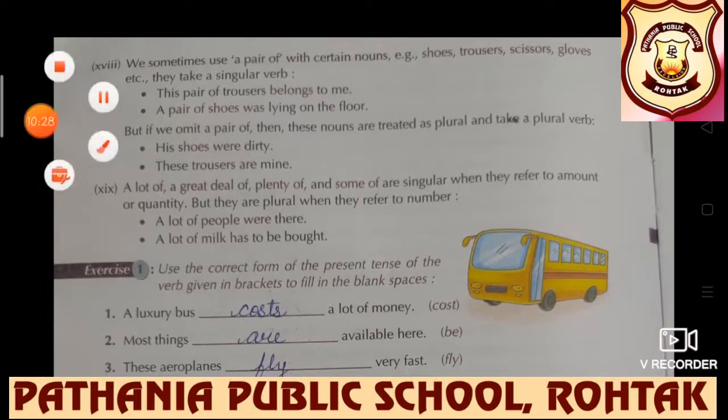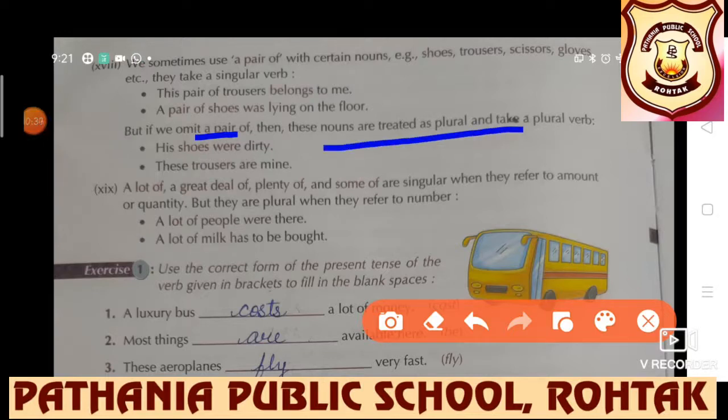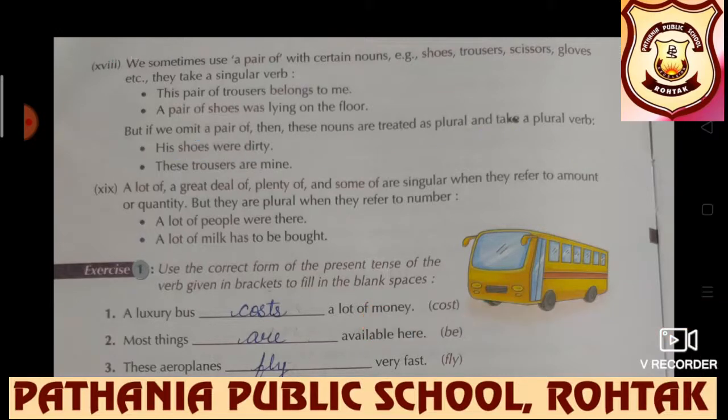But if we omit a pair of, then obviously the noun is treated as plural. And if the noun is plural, then what verb form will be there? Obviously plural. His shoes. Here we are not talking about a pair of shoes. His shoes obviously were dirty. These trousers are mine.